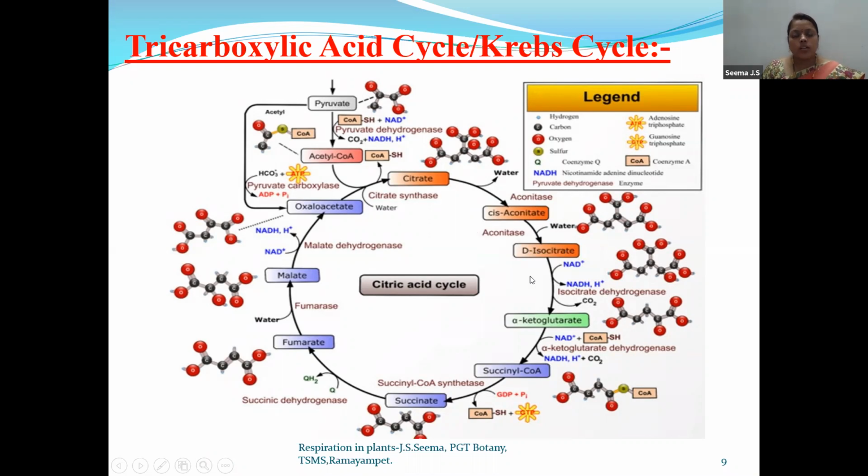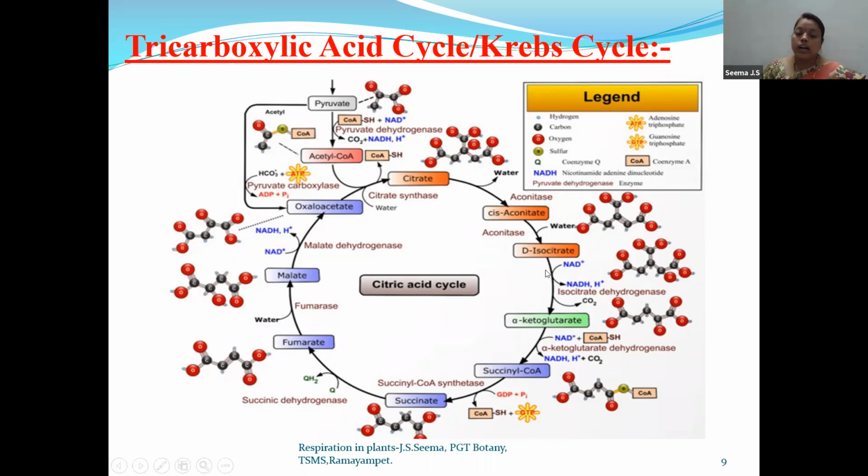Oxalosuccinic acid is also a 6-carbon compound. So right from citrate, cis-aconitate, isocitrate, to oxalosuccinic acid. Children, oxalosuccinic acid is not mentioned here, but it is present in your textbook, so you can refer to your textbook for further information.